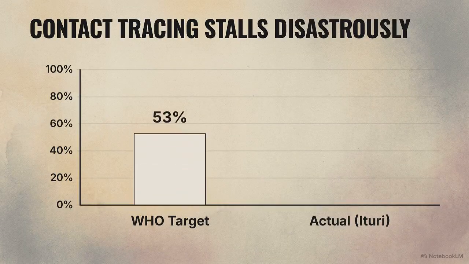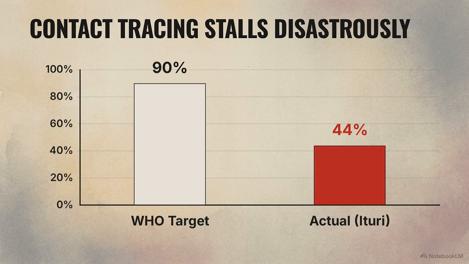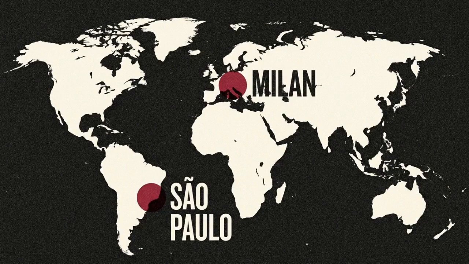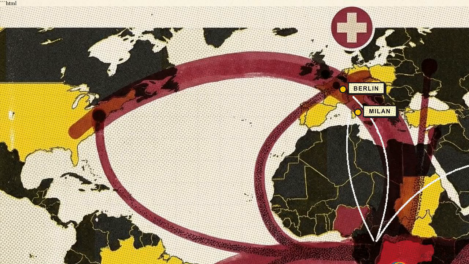To successfully choke out an Ebola outbreak, the World Health Organization targets a contact tracing rate of greater than 90%. The reality on the ground in Ituri was disastrous. Contact tracing stalled at a critical 44%. An infected U.S. missionary required an intercontinental medical evacuation to Berlin, while suspected cases triggered rapid surveillance alerts in Milan and Brazil. This global map highlights the specific biological threat to aviation, the virus's 21-day incubation period.